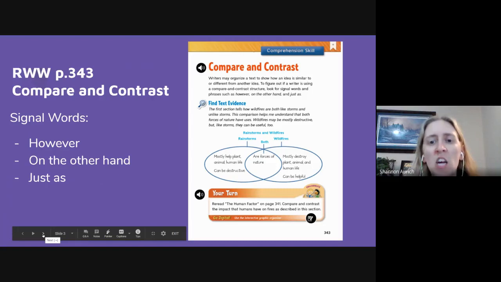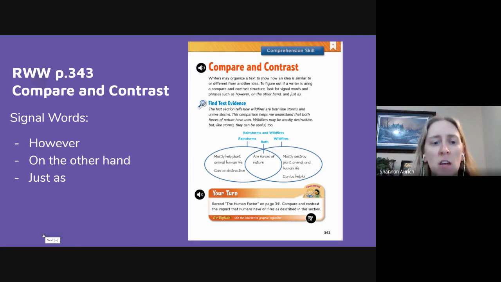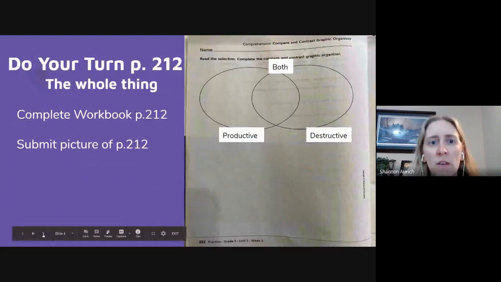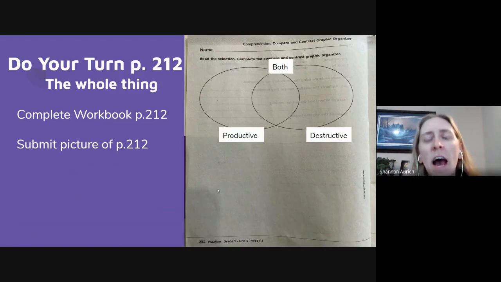So you're going to reread just that little section of the human factor on page 341, and you're going to decide, when it comes to forest fires, how is the human factor productive? How does it produce something or give a benefit, a positive thing? How does the human factor with forest fires create a destructive thing? How can what humans do be destructive according to the text? And then here's the both. This one's kind of tricky, so I did it for you. You ready? Here you go.